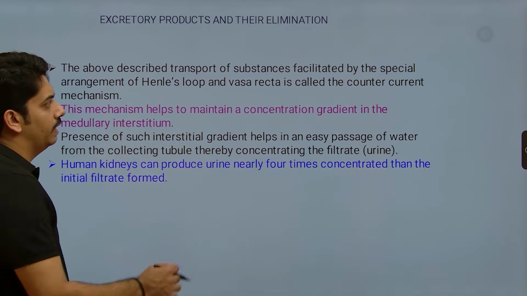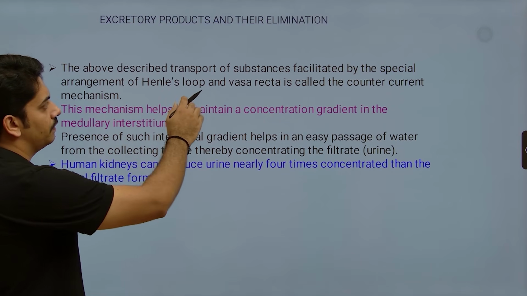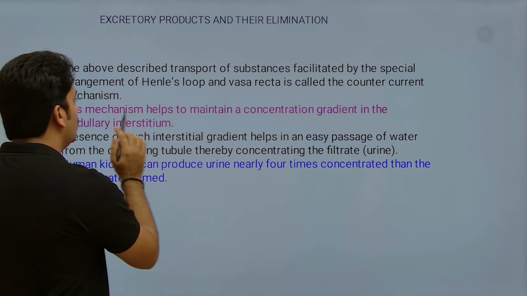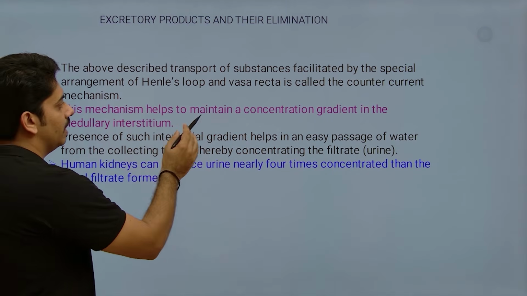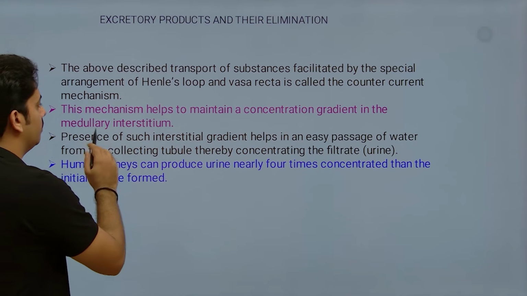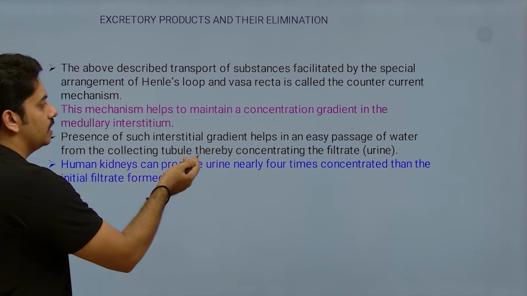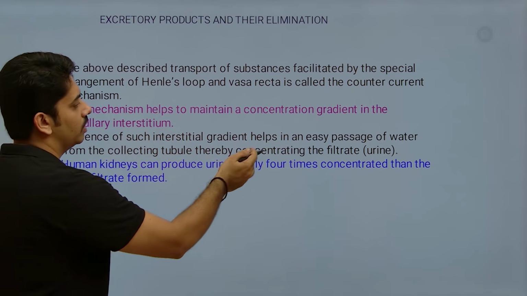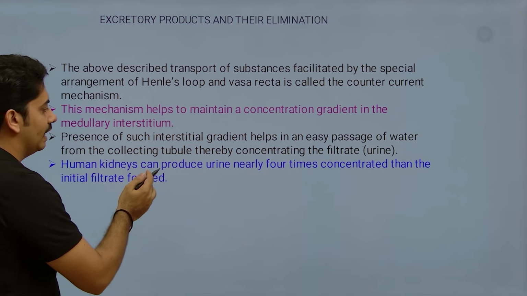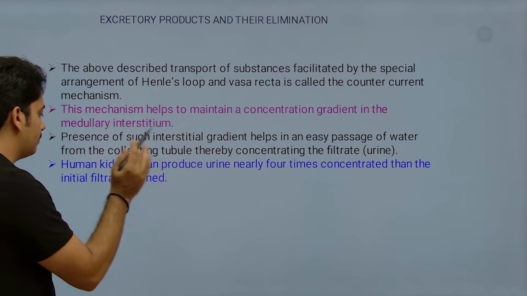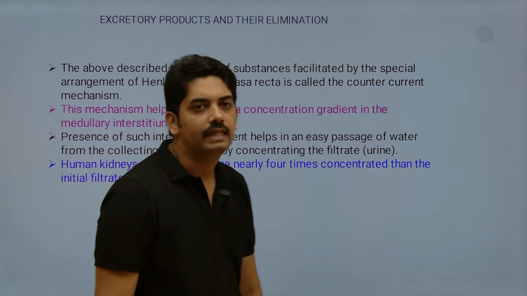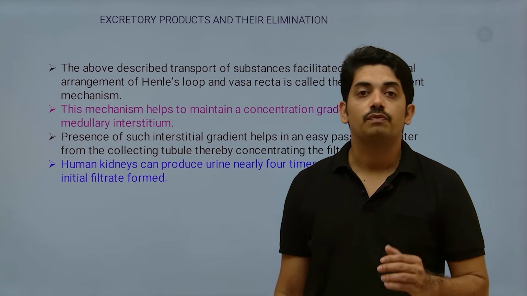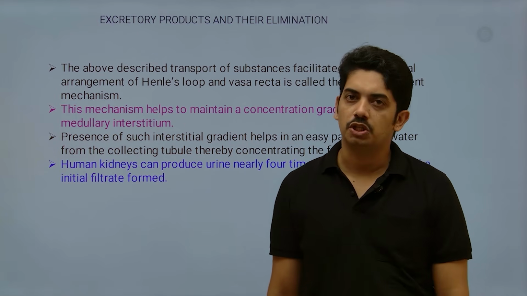Now, what it explains is that the description of transport of substances facilitated by the special arrangement of Henle's loop and vasa recta is called the countercurrent mechanism. This mechanism helps to maintain the concentration gradient in the medullary interstitium. Presence of such an interstitial gradient helps the easy passage of water from the collecting tubule, thereby concentrating the filtrate. The human kidney can produce urine nearly 4 times more concentrated than the initial filtrate. This is very important.